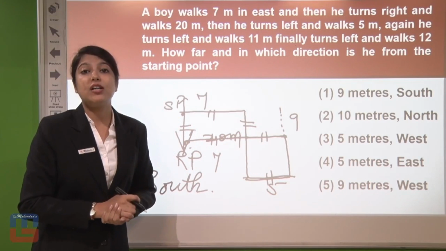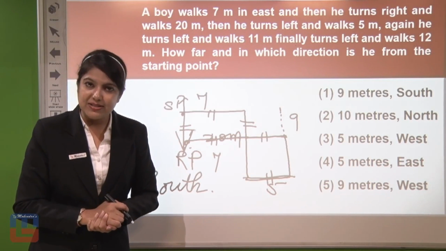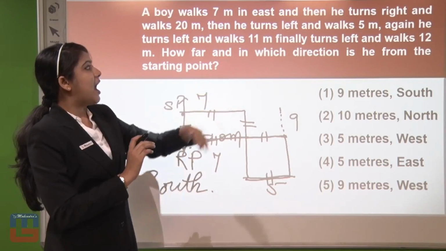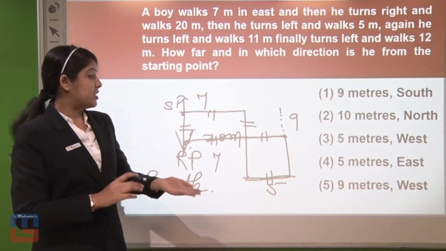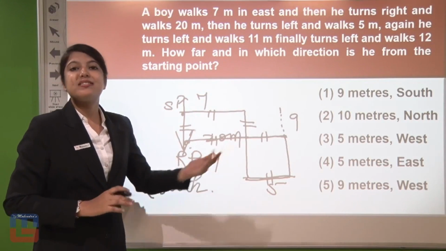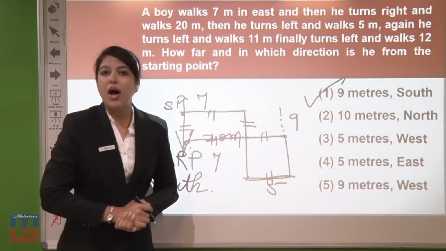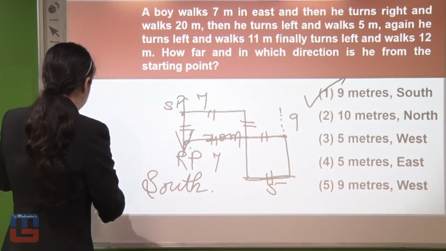The boy has not covered while coming upwards. So the direction is south and the distance remaining is 9. That means the question for this: how far and in which direction is he from the starting point? So he is 9 meters in the south direction. That means we will mark answer option number 1, 9 meters south direction. Moving on with the next part.